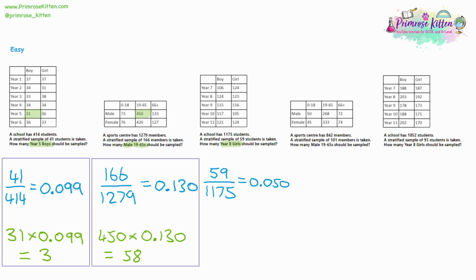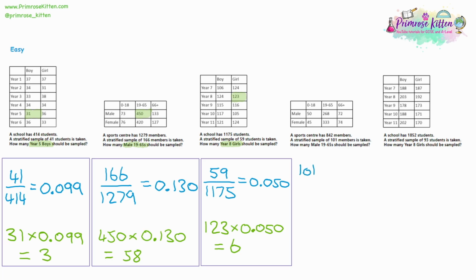And Year 8 girls, that's 123 people. So we take 123, we multiply it by the proportion we worked out, or alternatively, we're finding 5% of it, and we work that out on our calculator. And I'm getting 6.176. And we can't ask 6 and a bit people, so we're going to round it to the nearest whole number. We're going to be asking 6 Year 8 girls what their opinions are. And again, as you can imagine, asking 6 people rather than the full 123 is going to take a whole lot less time.